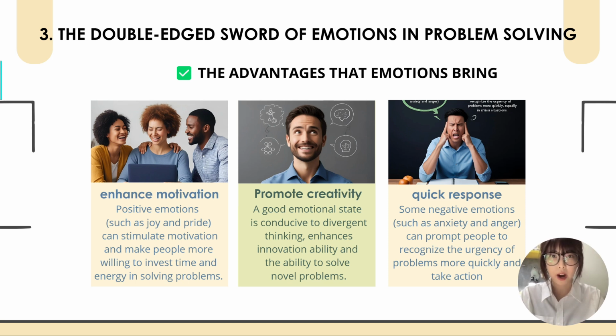Okay, let's talk about the third part. Emotions are a double-edged sword in problem solving. Positive emotion like joy boosts motivation and creativity, helping us solve problems better. And negative emotion like anxiety makes us act quickly, recognizing problems faster. Both types of emotions help in different ways.